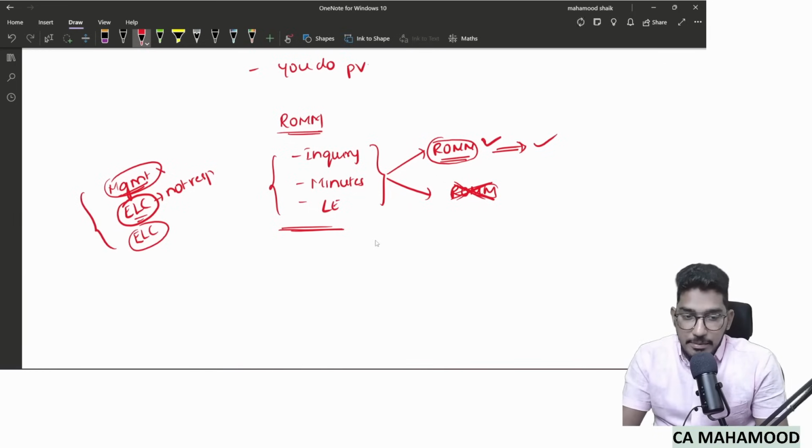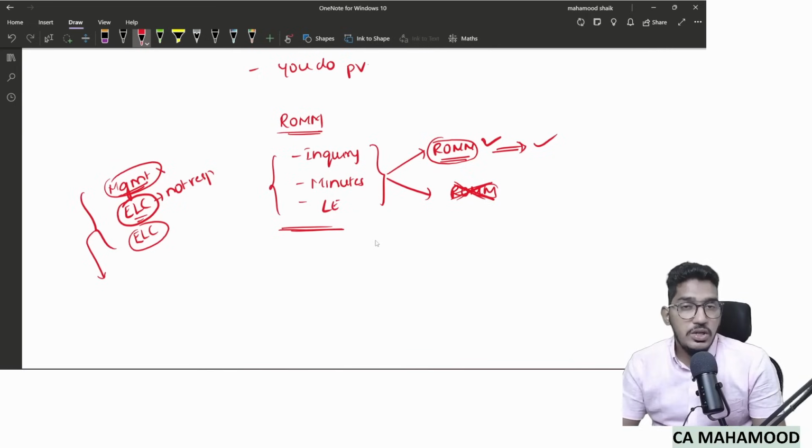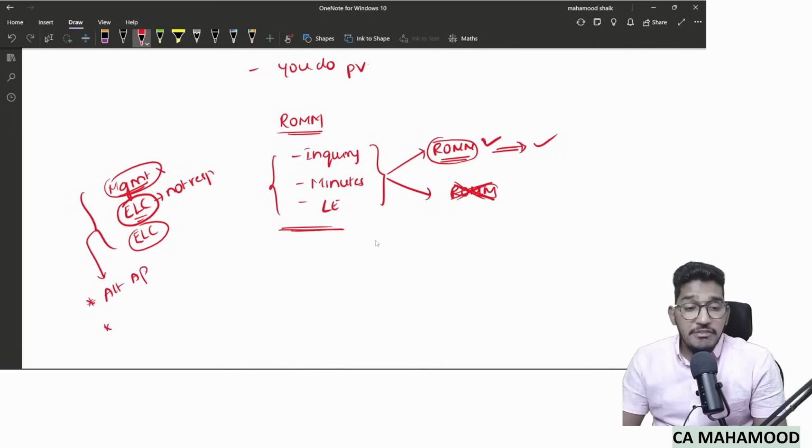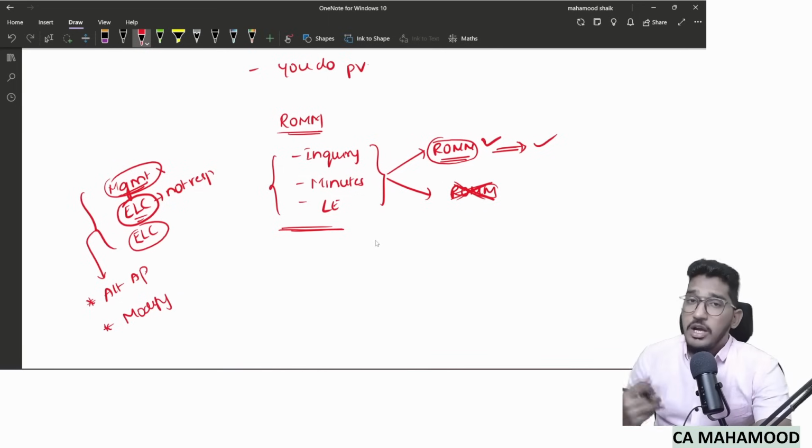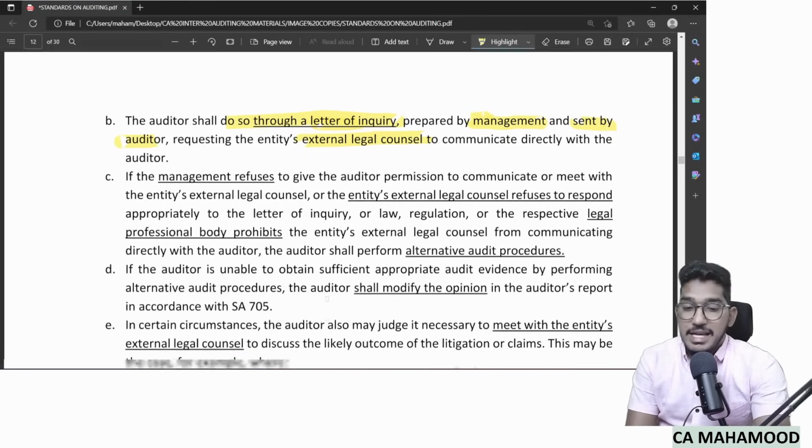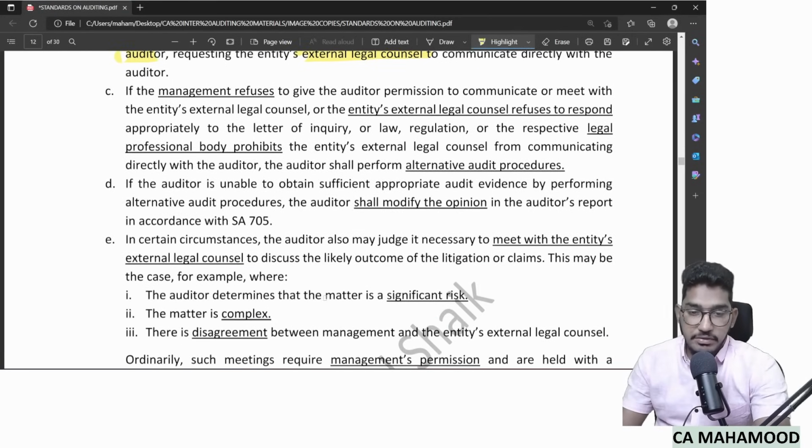If any of these things happen, that means you are not able to communicate with the entity's external legal counsel. Then the standard will say, perform alternative audit procedures. What has the standard told? Perform alternative audit procedures. Apply your mind. Think of any alternative things which you can do to obtain audit evidence and perform them. If alternative audit procedures are also not possible, then modify the opinion. Here also, what modification? Either qualified or disclaimer. Why? Because it is a case of non-availability of audit evidence.